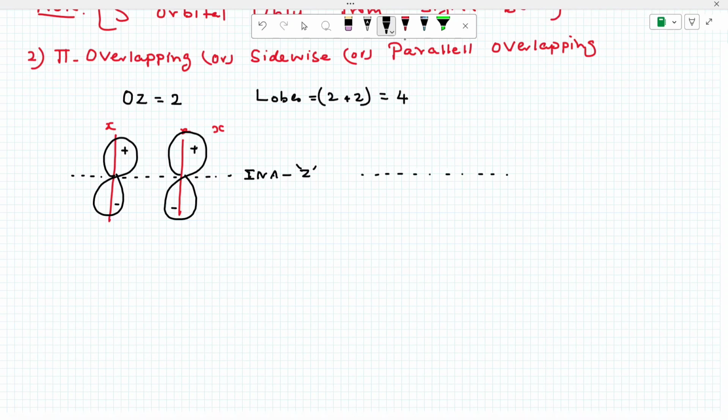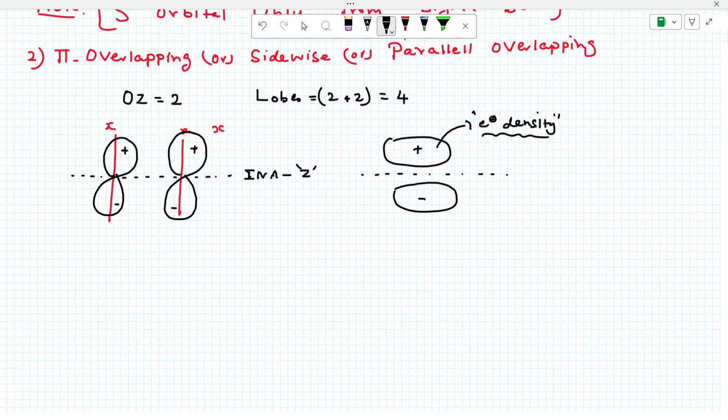See, now this electron cloud. This cloud mixed together, they form like a circle, plus. This above cloud is plus, this below cloud is minus. This is the actual representation of a pi bond. What is the meaning of this now? Electron density. Please, very important. Electron density.